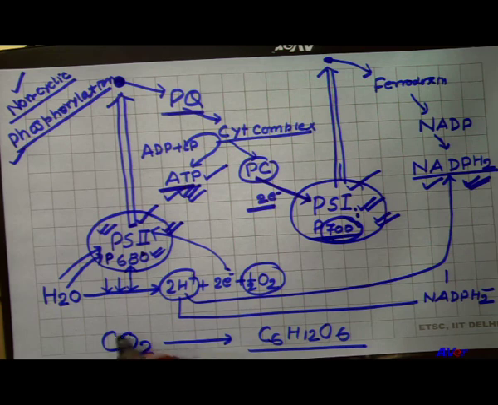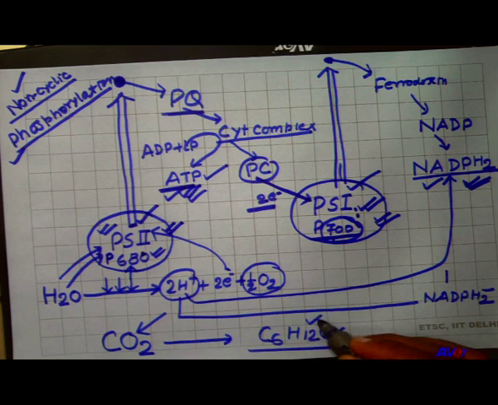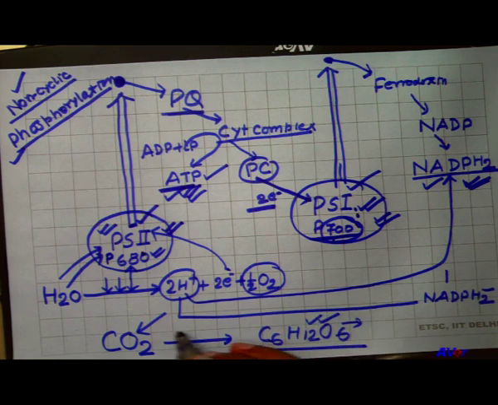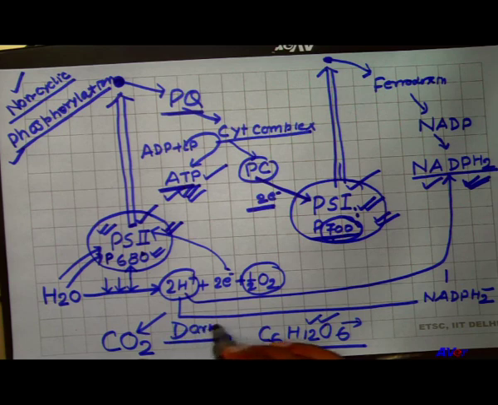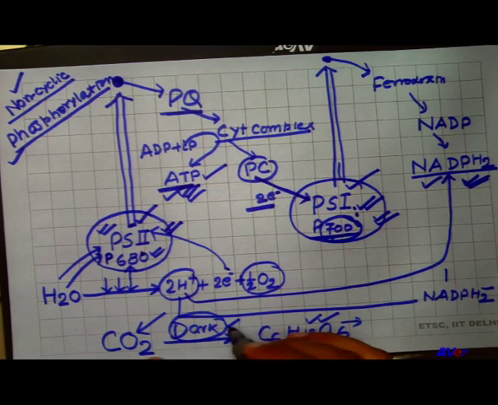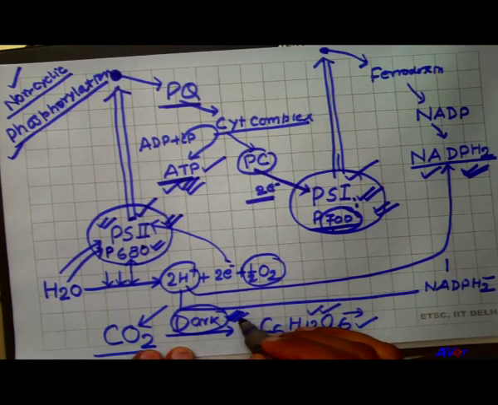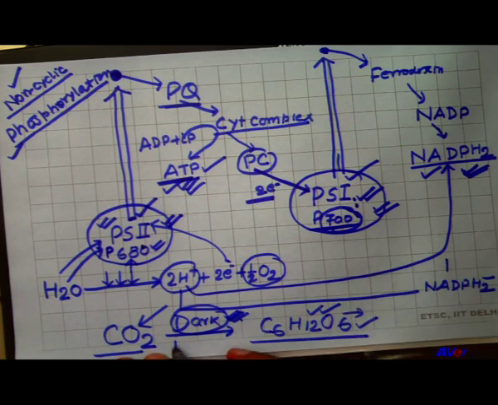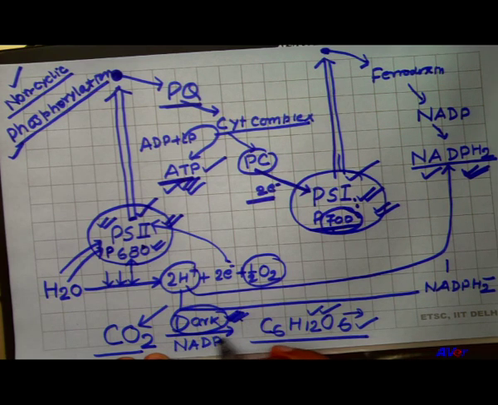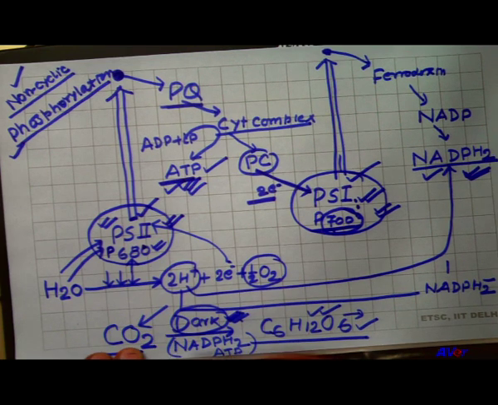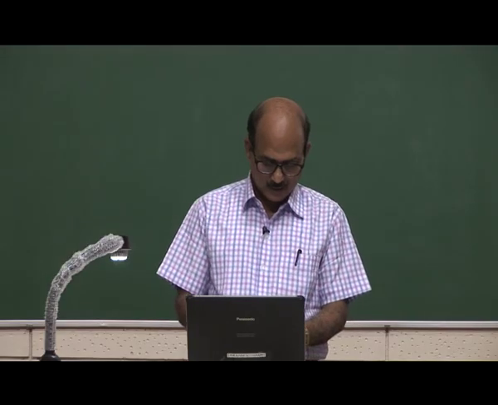This is the reduction process, because carbon dioxide accepts hydrogen and is converted into glucose molecule that finally gives starch. So, this reaction takes place in dark without use of light. So, the carbon dioxide reduced to carbohydrate takes place in the dark reaction, and this reaction requires NADPH2 as well as ATP, which I will discuss in the next chapter. Okay. Thank you.